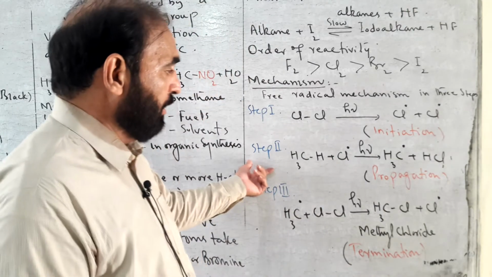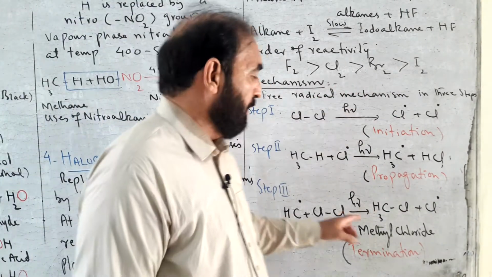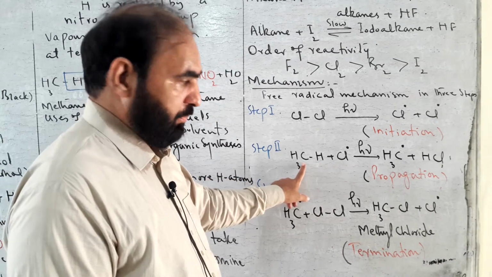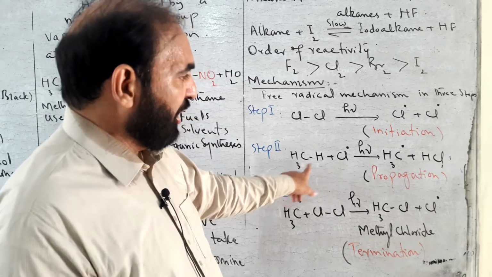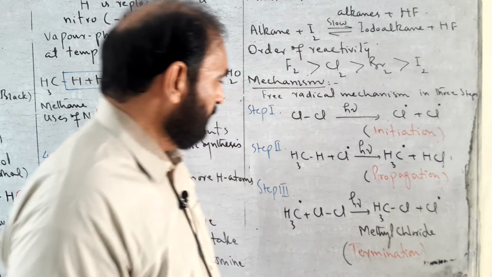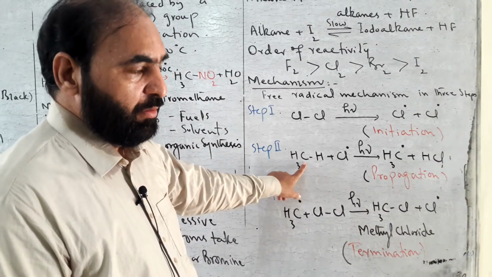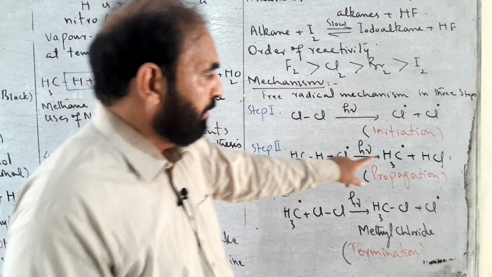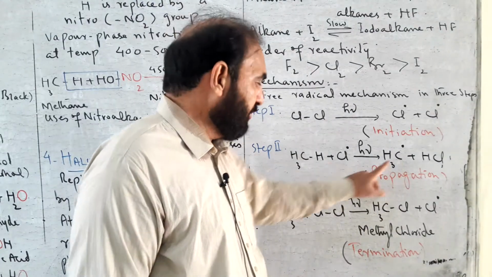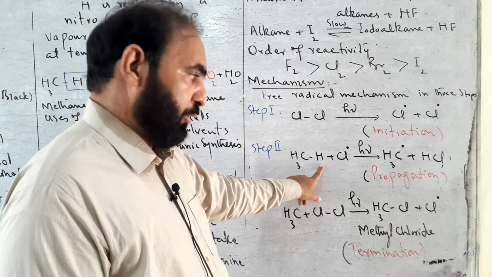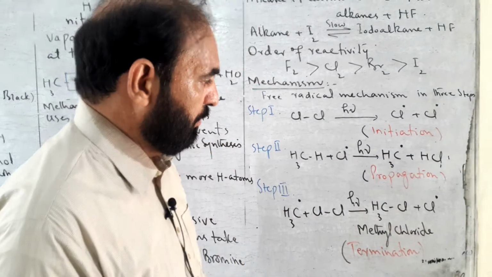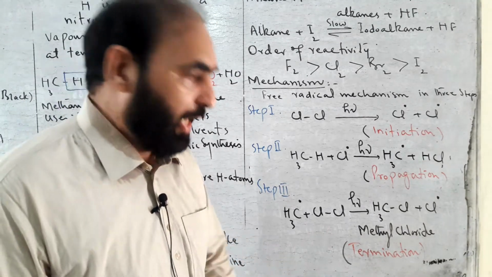In second step, one chlorine free radical takes hydrogen from methane molecule and is changed into HCl. The electron of carbon, which was bonded with the hydrogen atom, is left with the carbon atom after removal of hydrogen. So this carbon with free electron becomes methyl free radical.